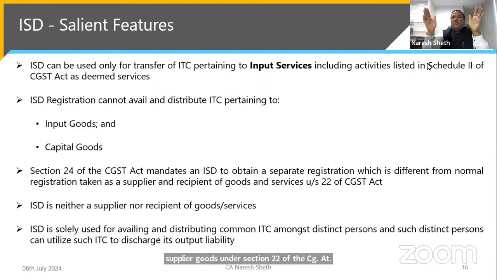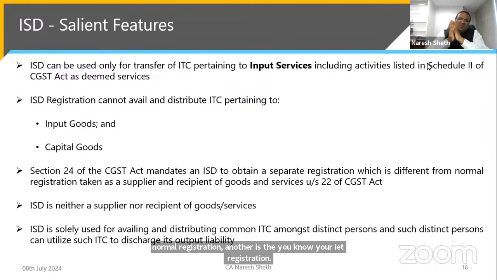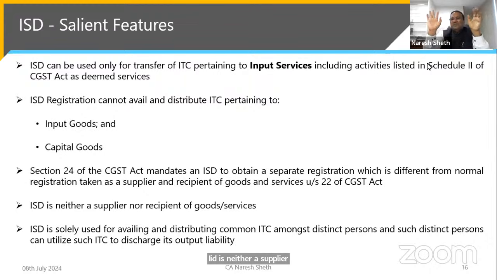Suppose in your head office, in most head offices you may have two registrations. One is a normal registration, and another is your ISD registration. ISD is neither a supplier nor a recipient of goods and services. We have to forget that they are neither the supplier of services nor recipient of the services. They act like a post office. They receive the credit and they pass on the credit.